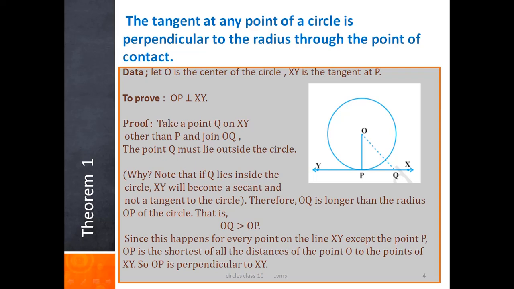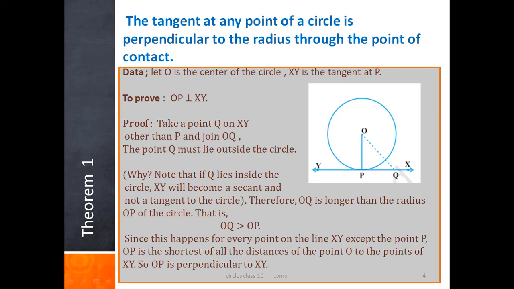Data. This is a circle. O is the center of the circle. P is the point of contact and XY is a tangent. This is the data. O is the center of the circle, XY is a tangent at point P, P is the point of contact. This is the data for the given theorem.